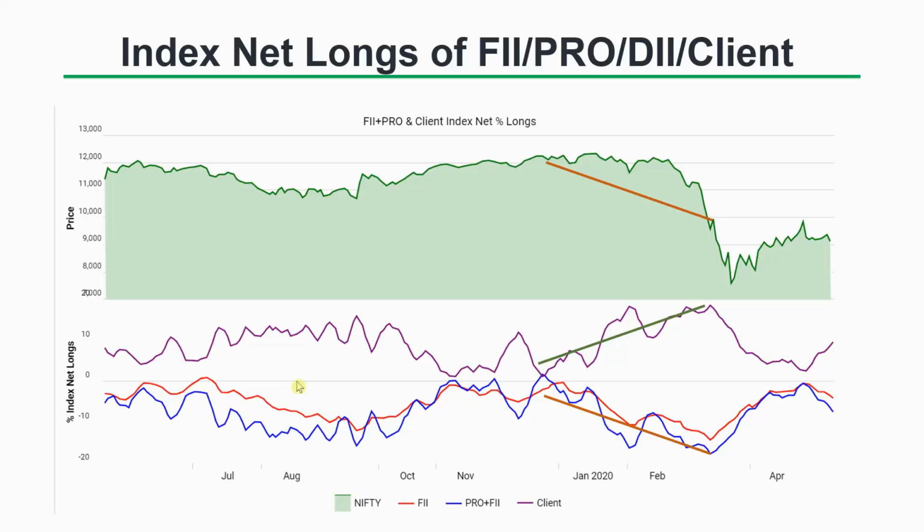So in order to get that information, we can look at the correlation between this percentage net longs and that of the Nifty. If there is a strong correlation, if they move in the same direction, like this, then you will have higher correlation. And if they move in opposite directions, if this moves up and this moves down, then we have low to negative correlation. So we calculate this correlation and see who is in control of the market at that point of time.